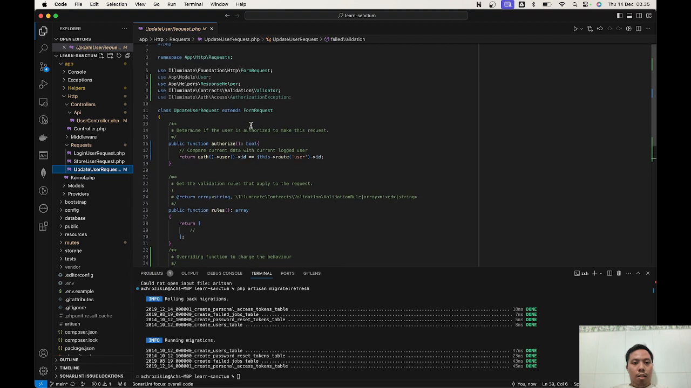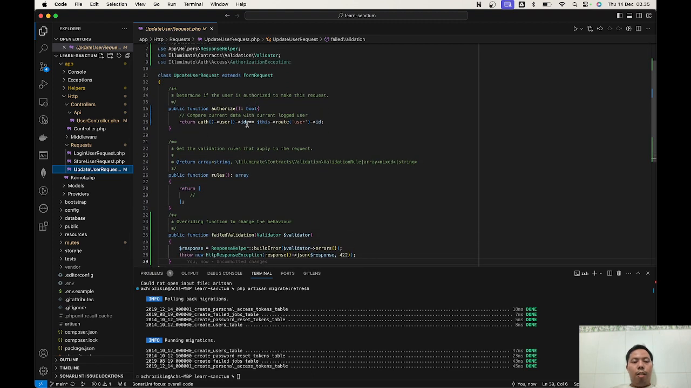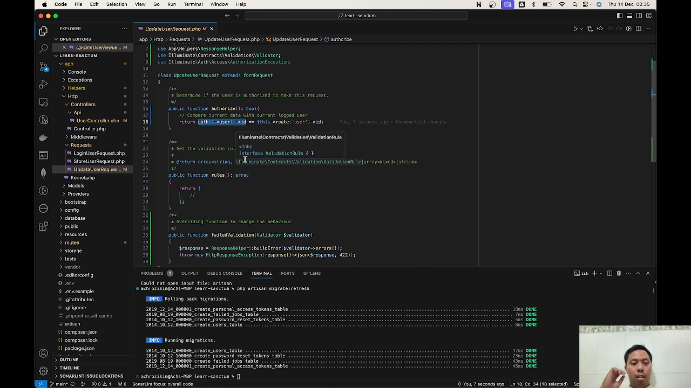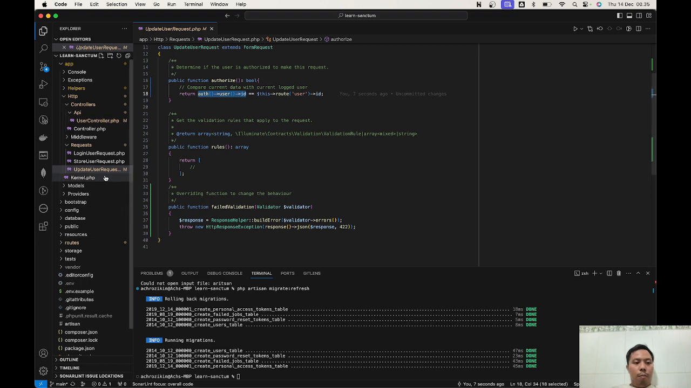First, yesterday I just added this rule. This rule just tells us that the user that is logged in should be the same as the user that is gonna be updated. If it's not, the user is not gonna be authorized for this request. And then after this, we're gonna mix the rule.